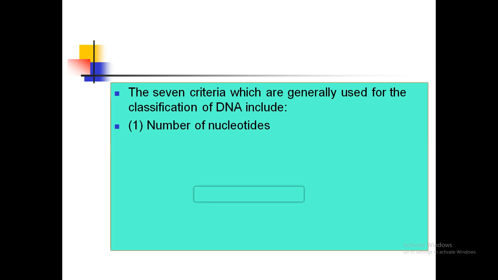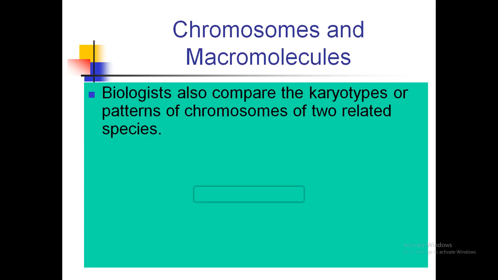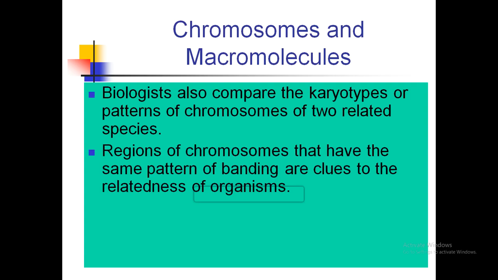The criteria which are generally used for the classification of the DNA include the number of nucleotides, the location of genes, and the nucleotide sequences. Chromosomes and molecules: biologists also compare the karyotype, or patterns of chromosomes, of two related species. Karyotype means the arrangement of chromosomes in an organism.